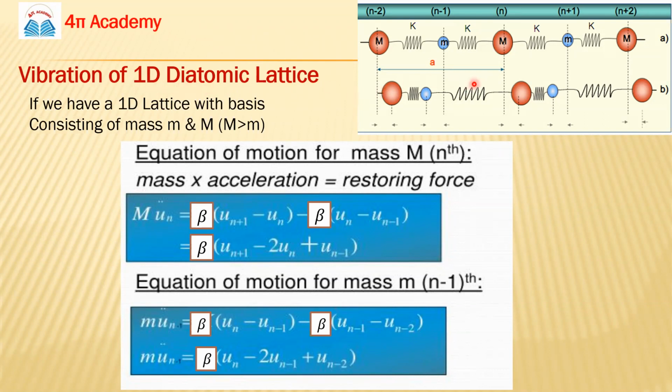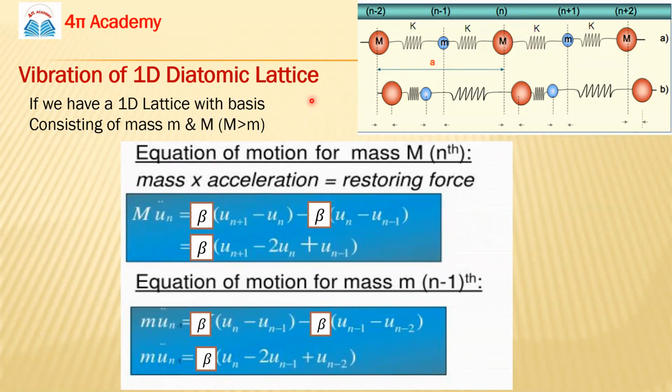In this figure you can see a diatomic lattice like NaCl. NaCl is diatomic, so we have two kinds of atoms here. Suppose this is your Na and this is your Cl ion. These are two different atoms having different masses. This atom has mass capital M, and this is small m, and it's clear that capital M is greater than small m. This is the nth atom, this is n plus 1, and this is n plus 2, and so on.